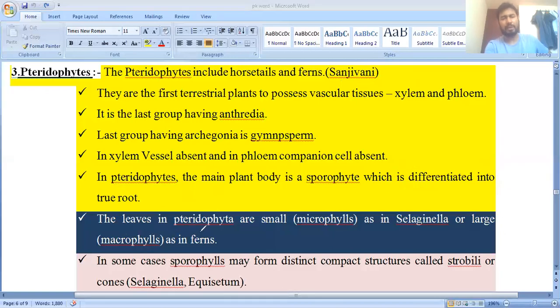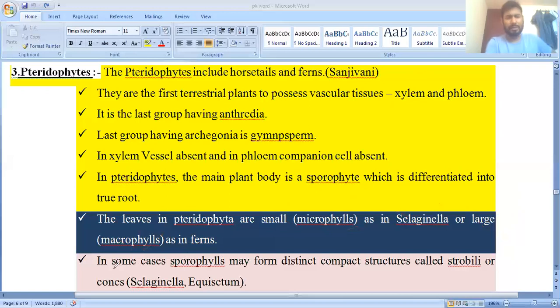Next, the Pteridophyta have small microphylls. A microphyll is a leaf-like structure, and if it is very small in size, it is called a microphyll, and if it is large, as in ferns, it is called a macrophyll. So we are describing the Pteridophyta.